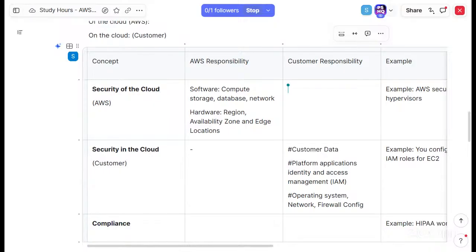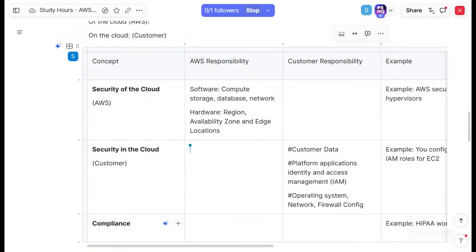No, what I mean to say is, is there any information mentioned in that link, aws.amazon.com? Here, nothing. Okay, we'll leave that then. And security in the cloud, which is customer data, platform, and so on, is the customer responsibility. Okay, now let's go on to compliance.